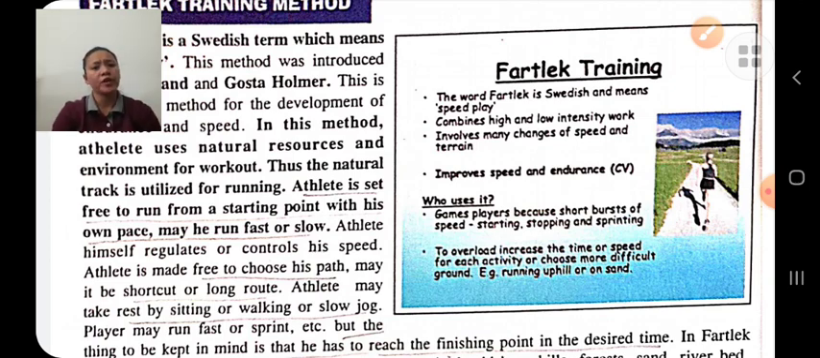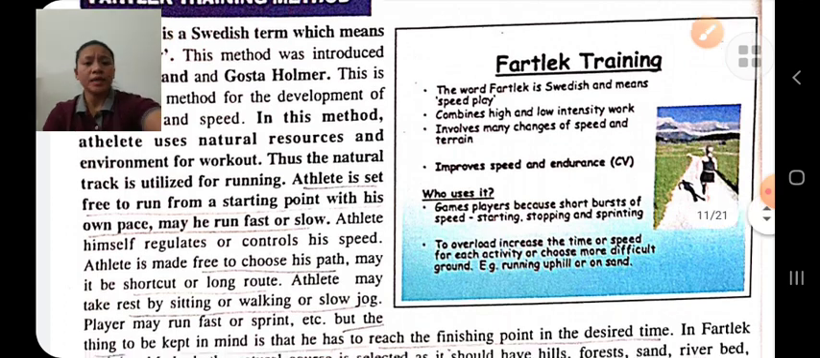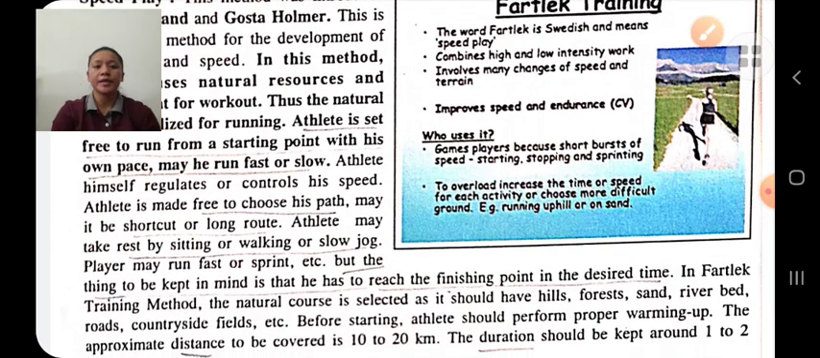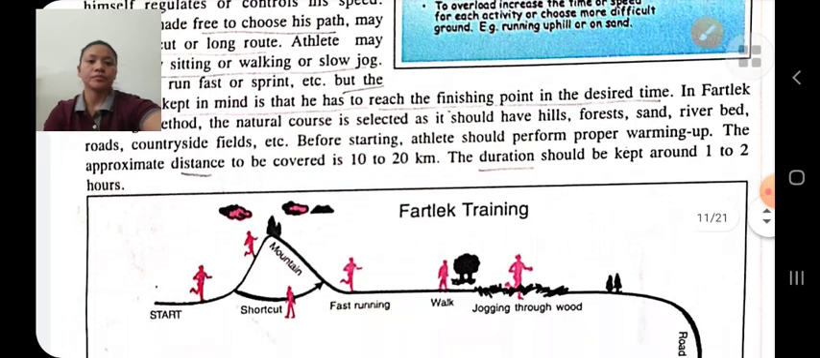He is free. But the thing to be kept in mind is that he has to reach the finishing point in a desired time. In Fartlek training methods, the distance is kept around 10 to 20 kilometers and the duration is kept around 1 to 2 hours.